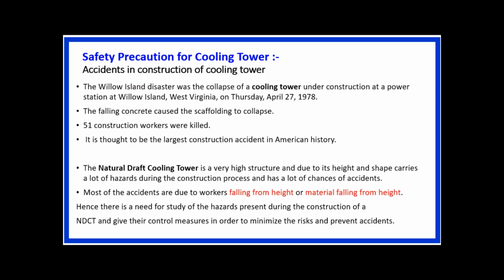Another example of a cooling tower accident is from America. 51 construction workers were killed in 1978. That is one of the major construction accidents in America. It was again related to a cooling tower, which happened in Willow Island, West Virginia, and it was a natural draft cooling tower.